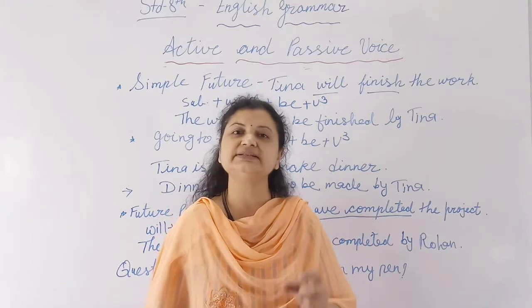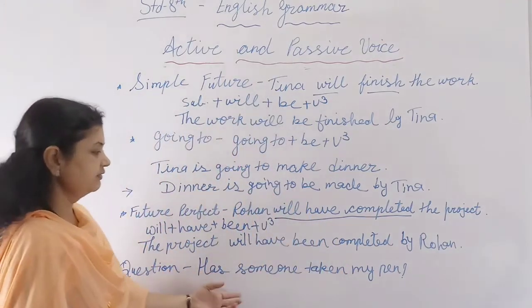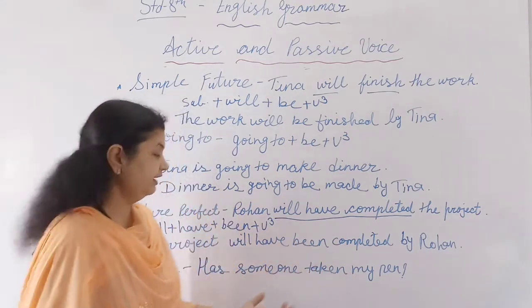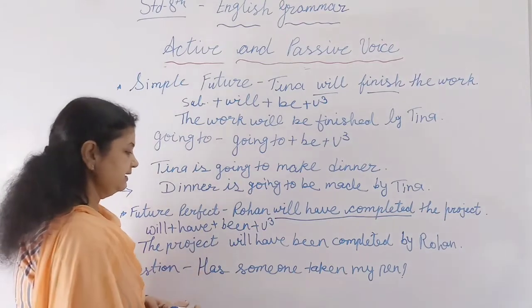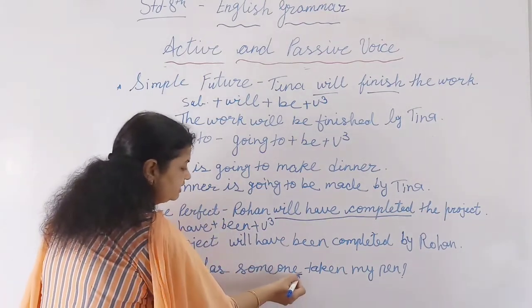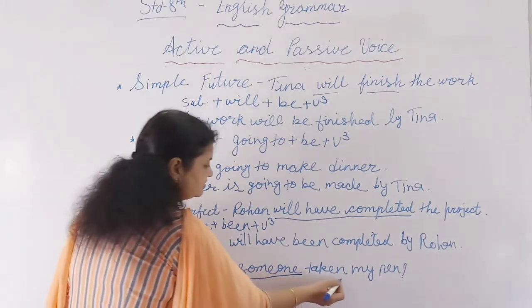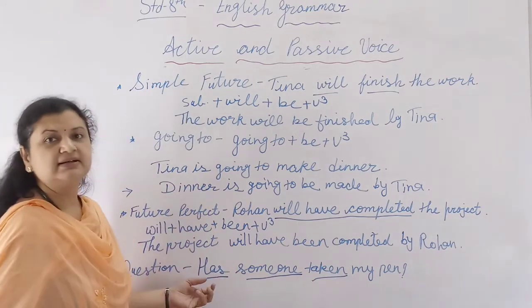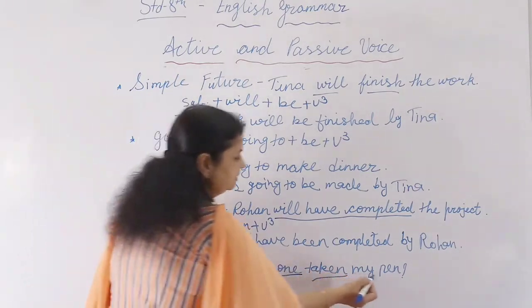If the sentence is a question, that time what will you do? See here, has someone taken my pen, and now I tell you to change it into passive. That time what will you see? An easy trick is that the subject of the sentence is someone. The tense is has taken, which means present perfect, and the object is my pen.